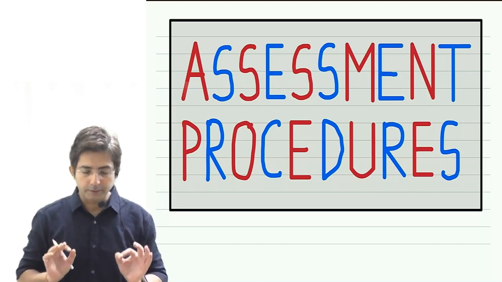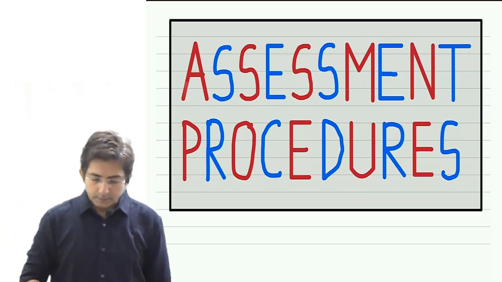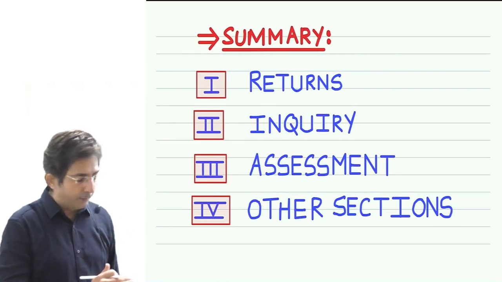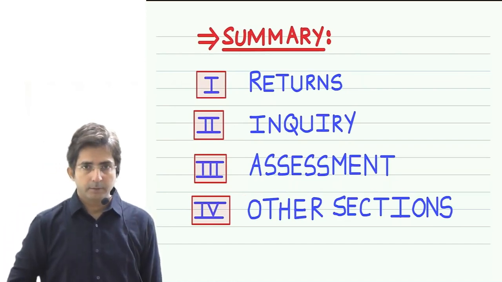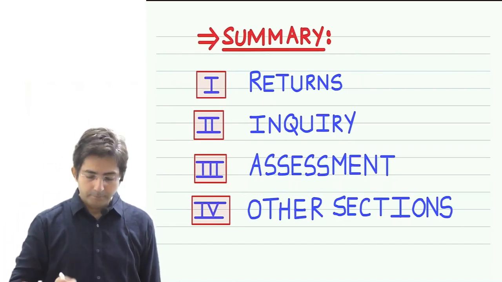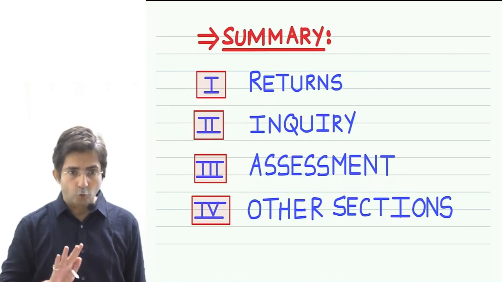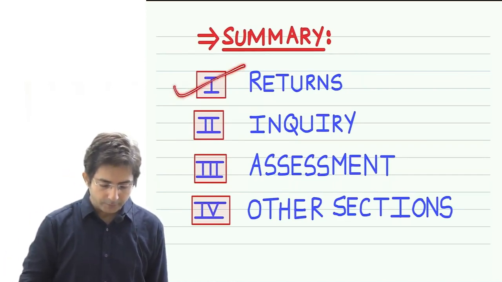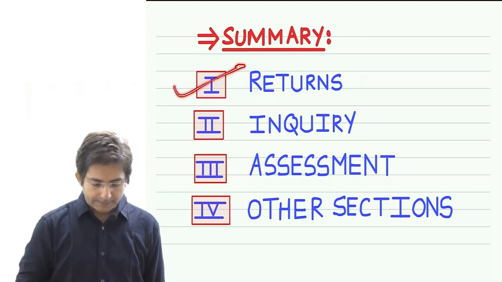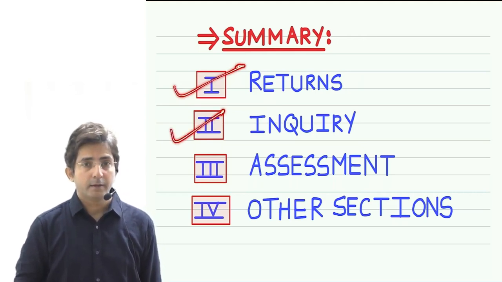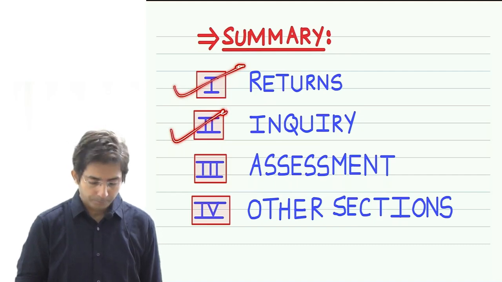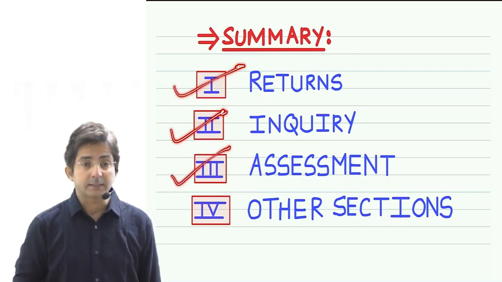Okay, so see here, assessment procedure. This topic is broadly divided into 4 parts. This is a summary of the topic, meaning I will be discussing it in 4 parts. Part 1 will be returns. The second part will be inquiry, meaning how the income tax department does inquiry. And then part 3 will be assessment.